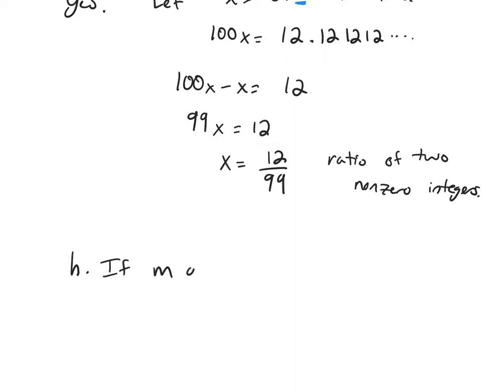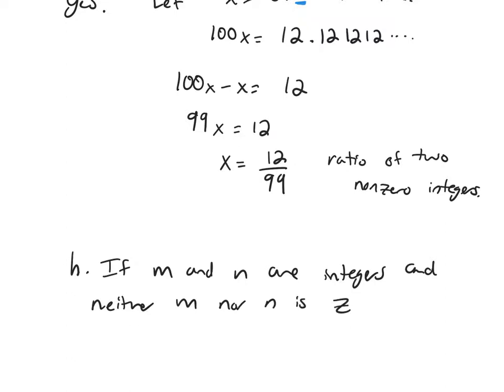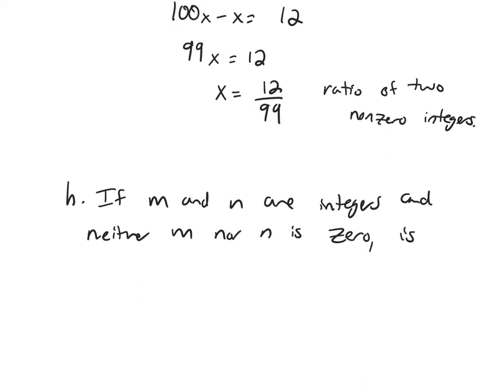If m and n are integers and neither m nor n is 0, is m plus n divided by m times n a rational number?